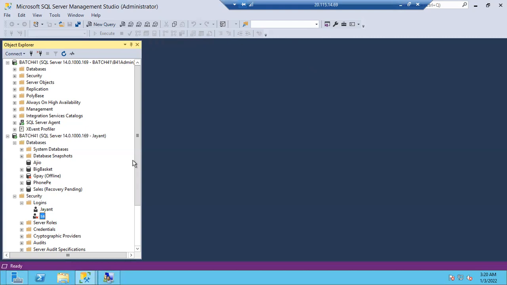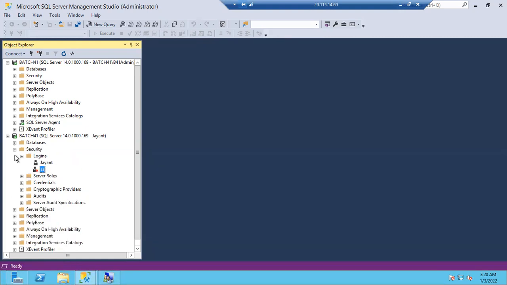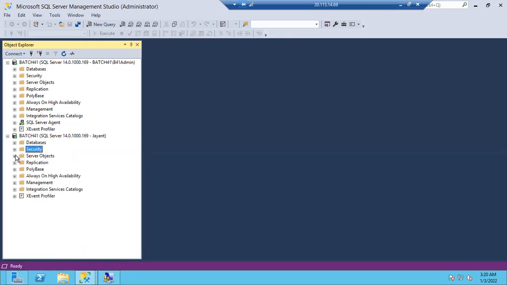Agree? So what are the other differences you can see? Earlier we played one game, differences between 2 images. What other differences can you see now? SQL Server Agent. Very good. Agent is there for admin access. Agent is not there for Jayant. Why? That doesn't mean agent is deleted. Jayant is not authorized to see agent. That's it. Not authorized to use agent.